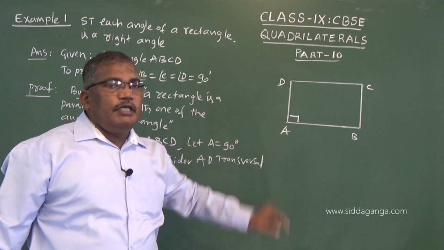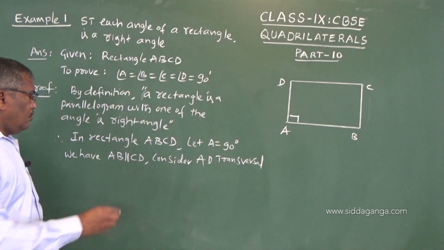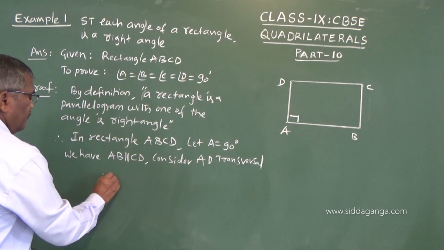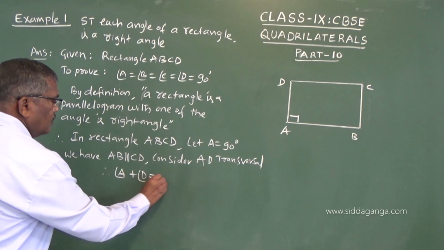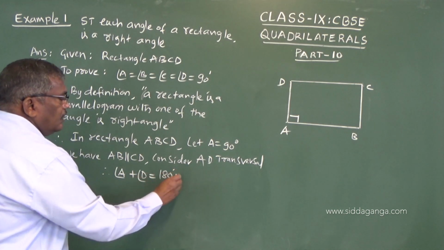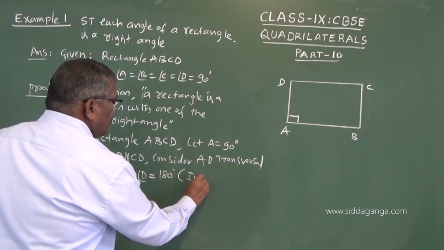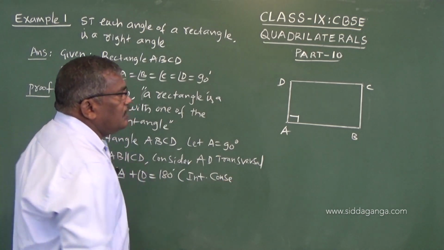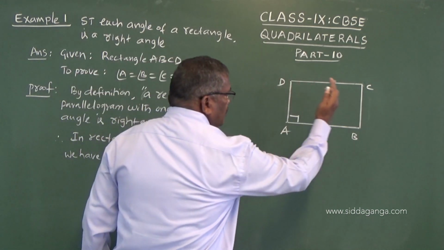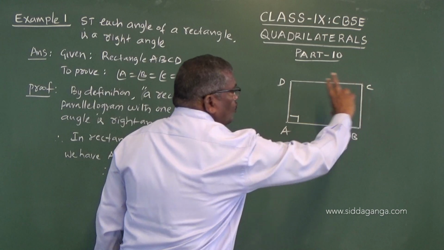So A plus D must be equal to 180 degrees. Interior consecutive means on one side of the transversal and between two parallel lines.